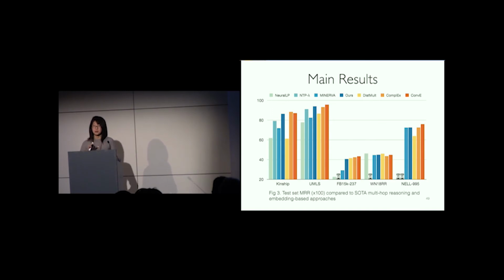So some of the previously proposed multi-hop reasoning approaches don't scale well to larger datasets. And here we show that our model successfully improved the state-of-the-art multi-hop reasoning performance on most of the benchmarks. The yellow and orange bars on the right are the performance of the knowledge graph embedding models. We see that in general, the performance is higher compared to the multi-hop reasoning models. Our model is the first one that consistently matches the state-of-the-art knowledge graph embedding performance on most of the datasets.